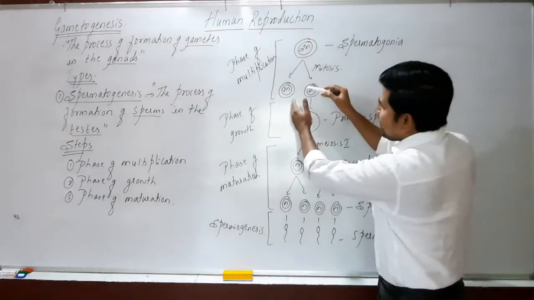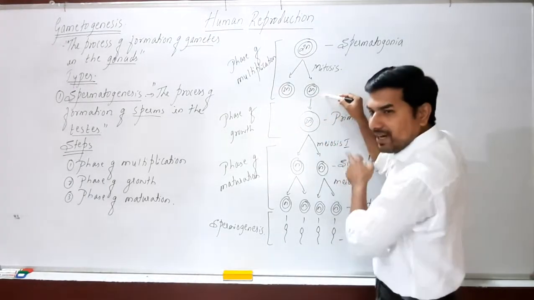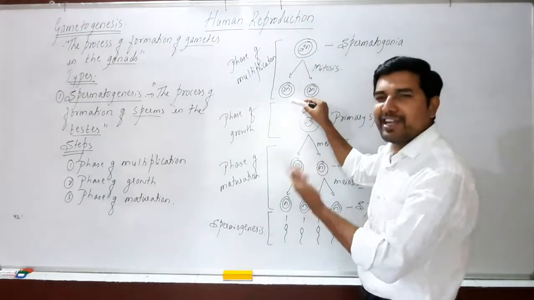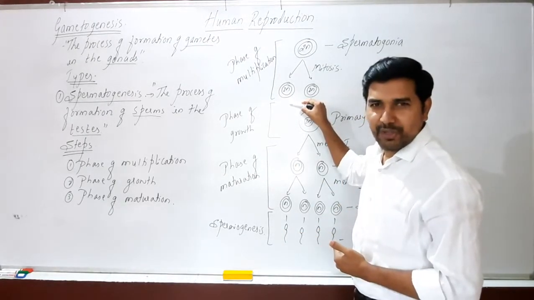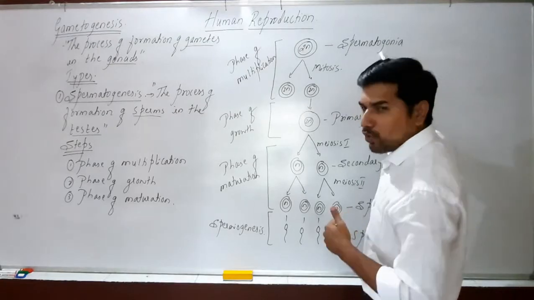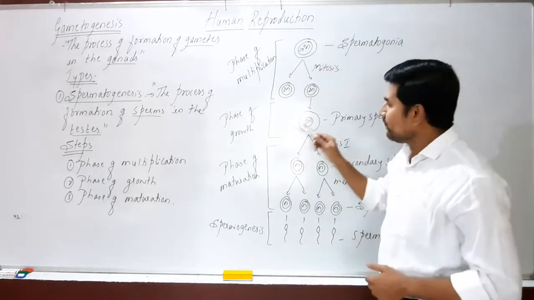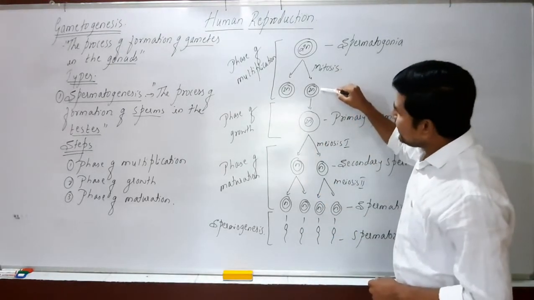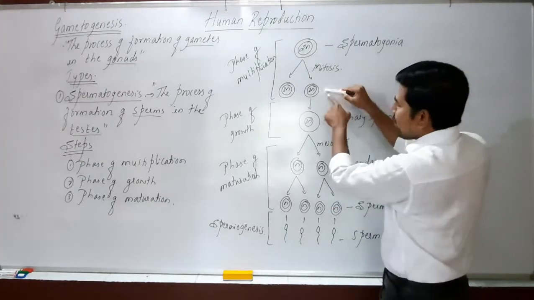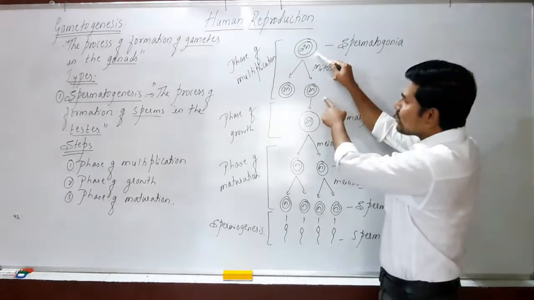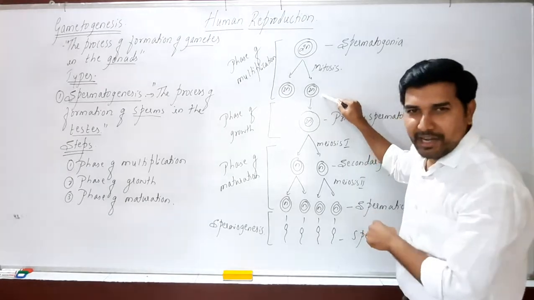Out of these, one cell will enter the next phase. The other cell will continue the multiplicative division so that the spermatogonial number can increase. This is also a spermatogonial cell, because it is also a diploid cell.